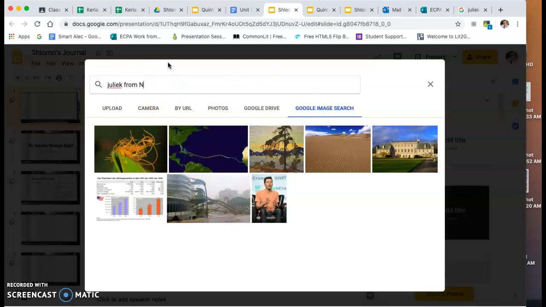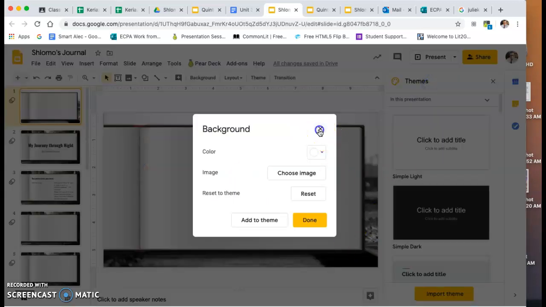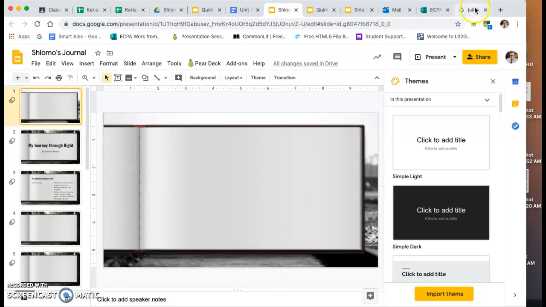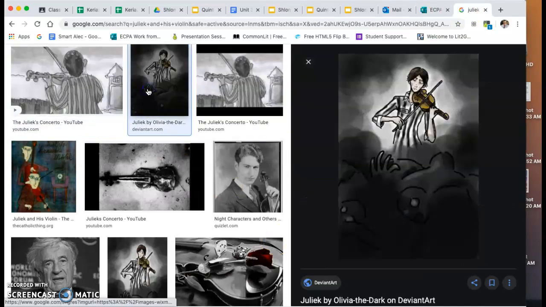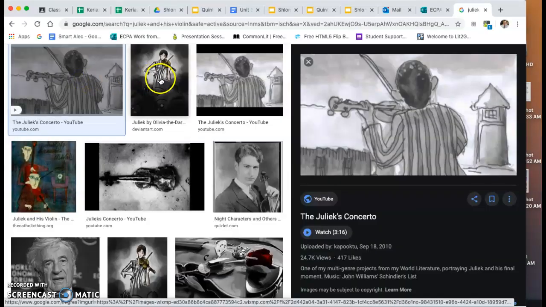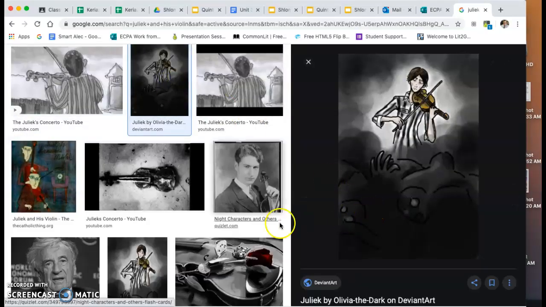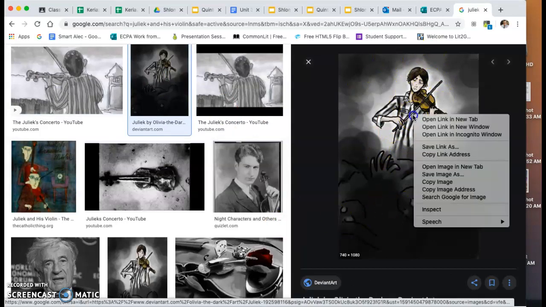Juliek on his violin. That's the only thing that popped up. That's not an image that I like. So what I would do is actually open up a new browser and do a copy paste. So I found an image that I actually liked. Either this one, or this one. I think I like this one better. So I would copy and paste this.